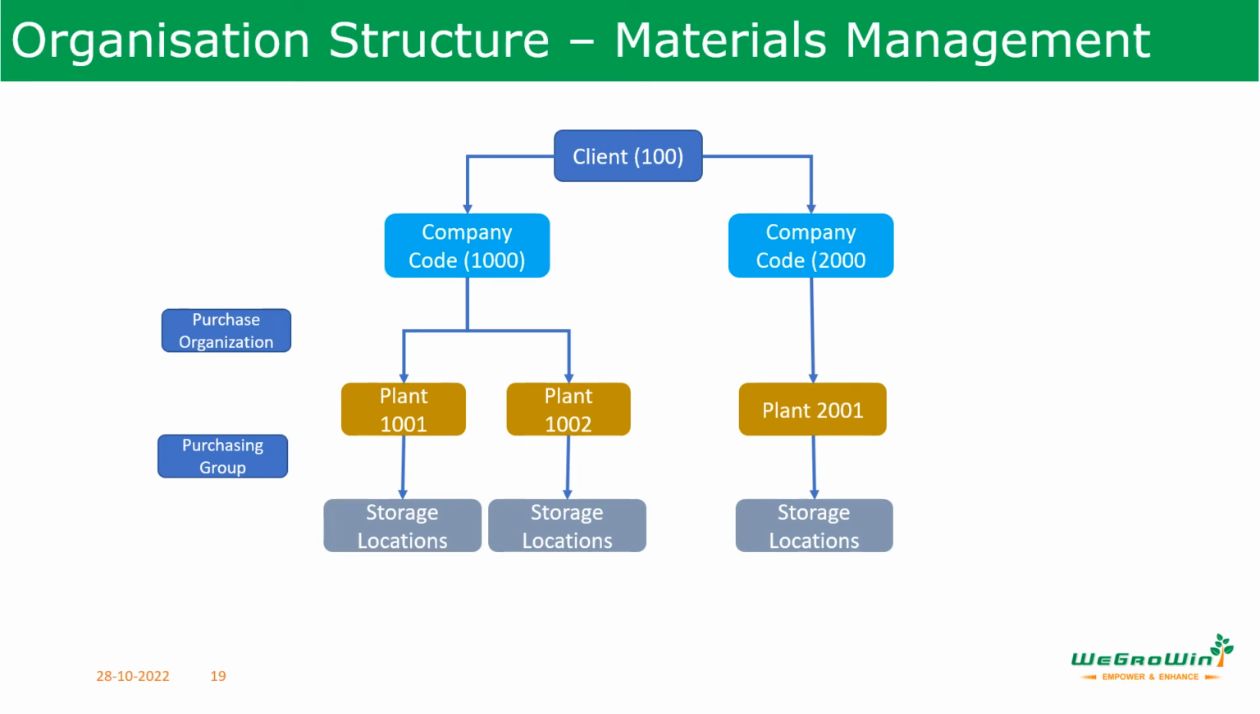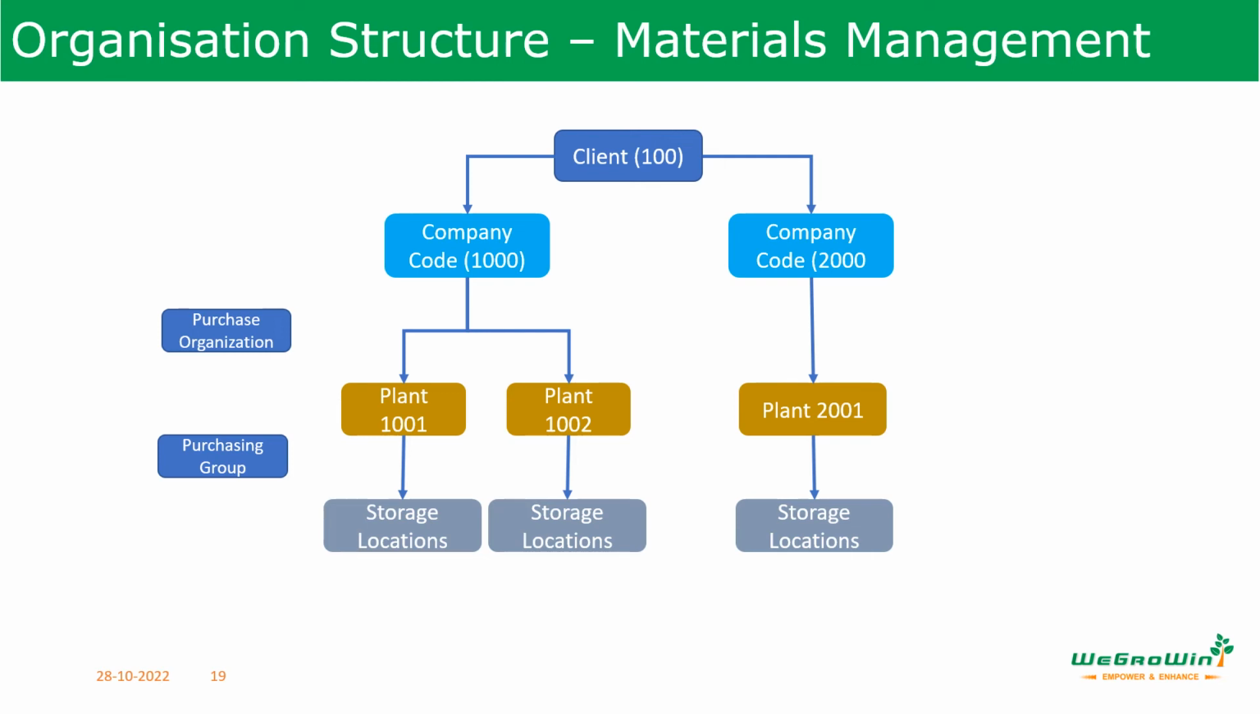For materials management, the organization structure is combining these things like a client, company, plant, store location. These are the basics, then the purchase organization, purchasing group. These are the basic things required for the materials management organization structure.